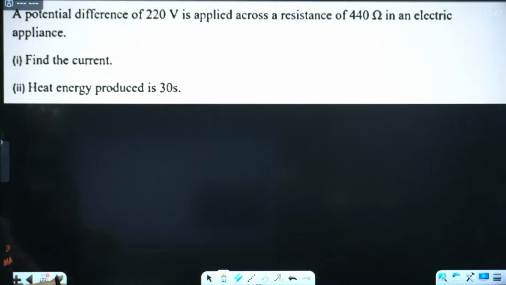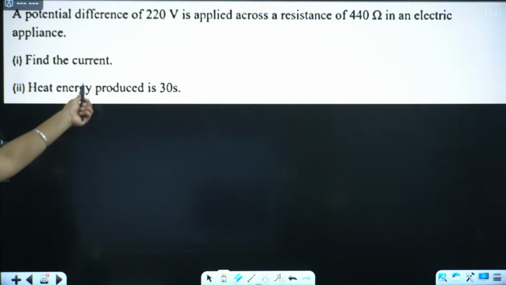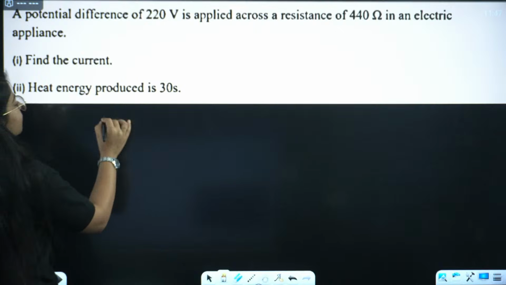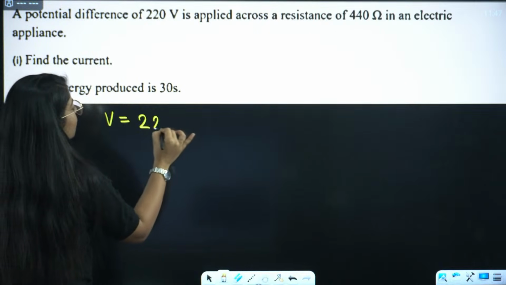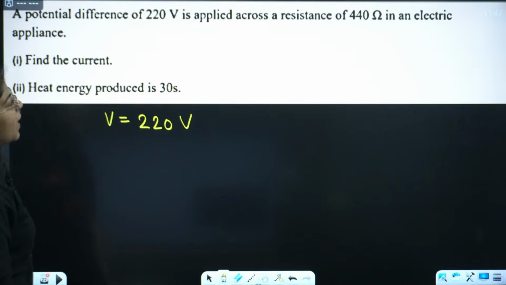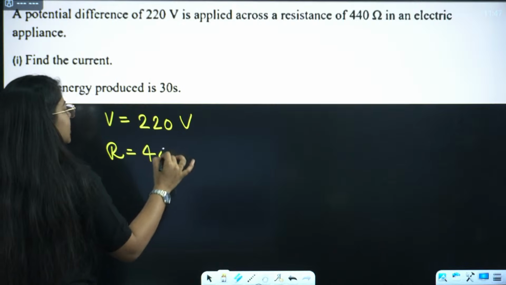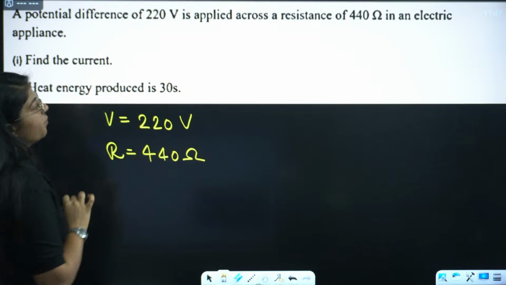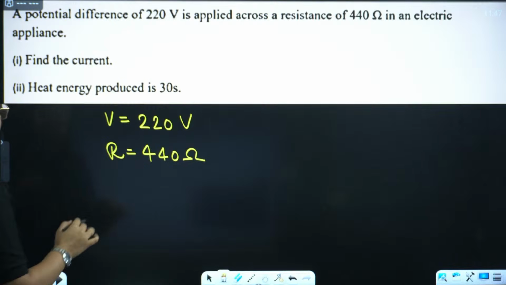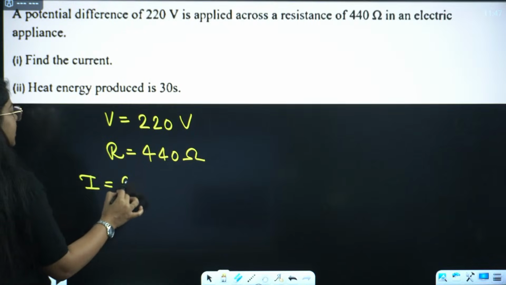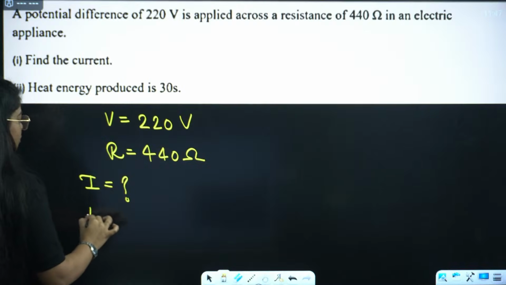We have a potential difference of 220 volt. This is a very easy question and it came in pre-boards. So see, a potential difference of 220 volt is applied across a resistance of 440 ohm. So resistance is 440 ohm. Then in an electric appliance, we have to find the current. This is easy, I won't do this. And the heat energy, that I'll do.